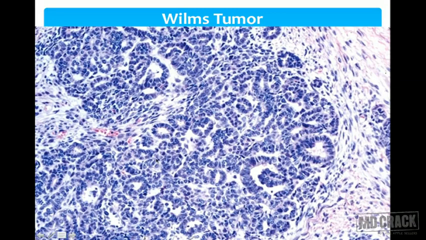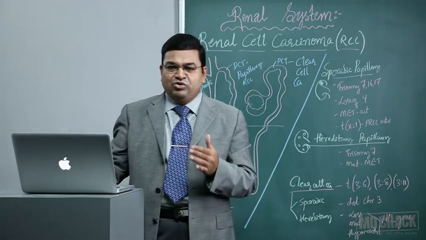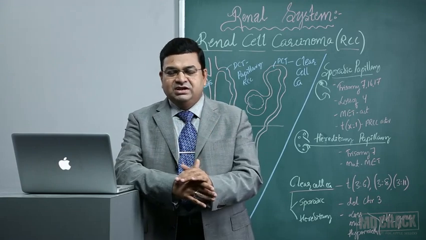So in this case it is predominantly epithelial. You can see that abortive tubules are formed. Sometimes the mesenchymal component may be more. In other cases the blastomal component may be more. So it is totally a combination of three components. That's why we call it a triphasic tumor.